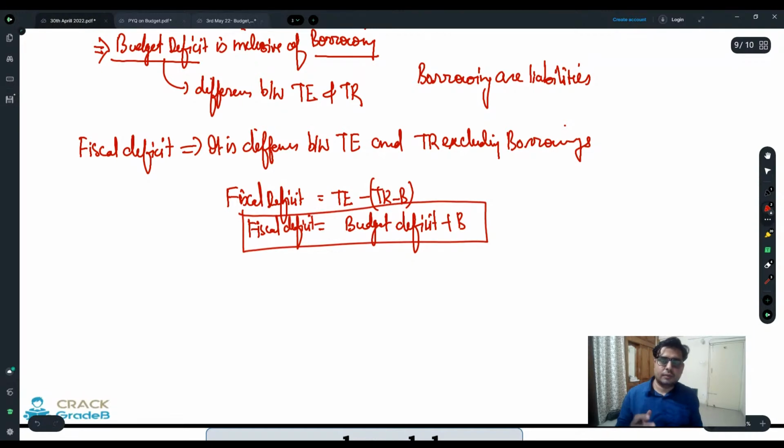So fiscal deficit is one of the most important indicators of a country's macroeconomic stability, right?